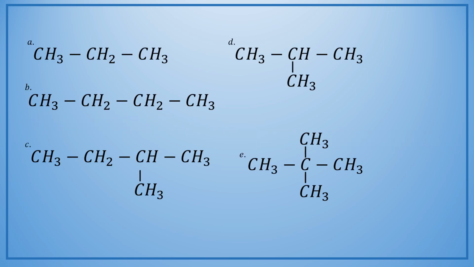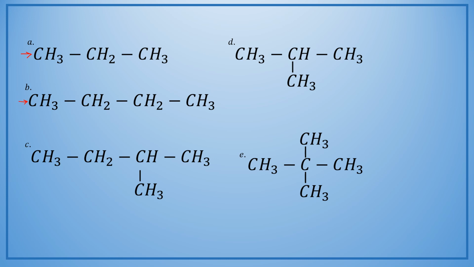So let us get familiar with some of the compounds about which we are going to learn the nomenclature today. In alkanes, all the carbon atoms present in a molecule are bonded together by a single bond. It may be possible that all the carbon atoms present in that molecule are linked together in a continuous chain, as are present in example number A and B. Here we can see that all carbon atoms are present in a continuous chain.